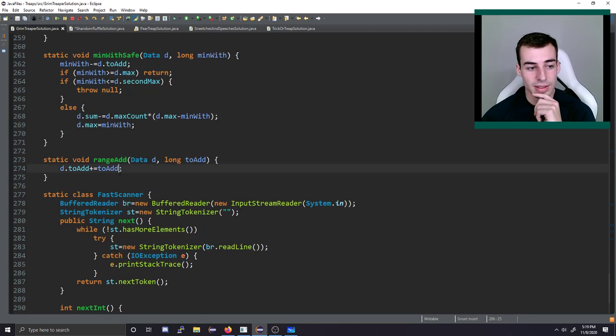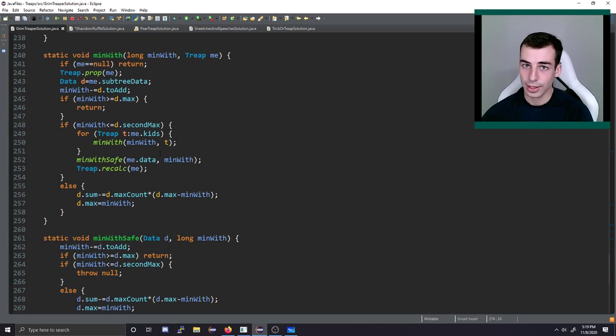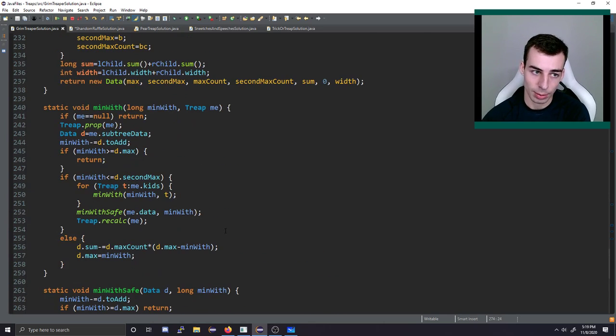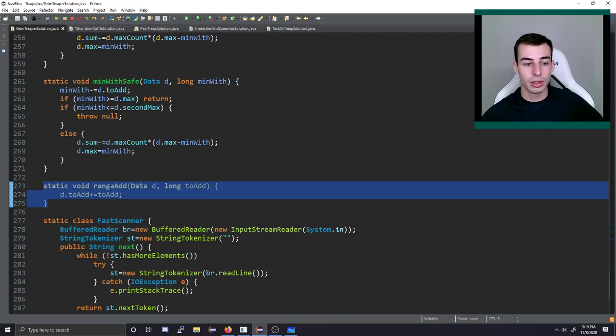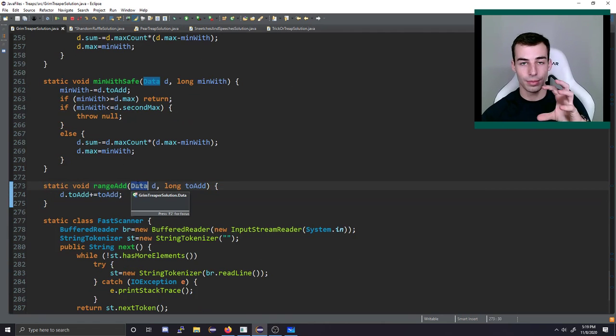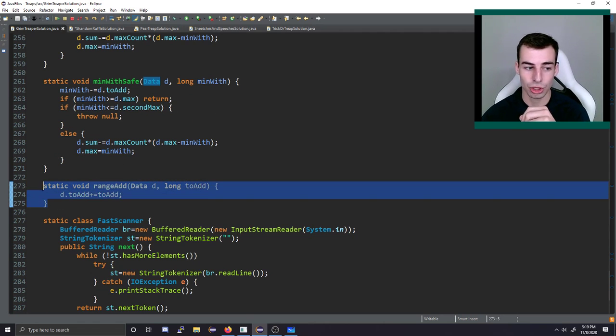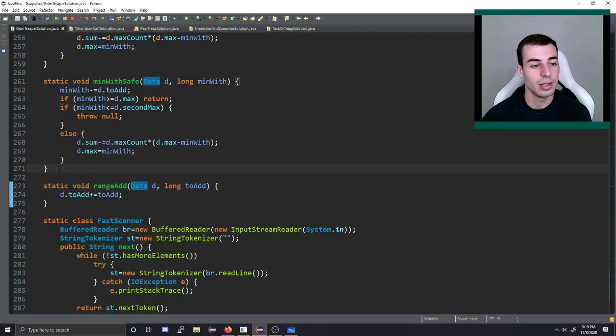I also have these different methods that do the actual queries. So my main method just calls each of these, and this is what I'm looking for. So we'll talk about these first. Range add is the easiest one. If we have some object that we're trying to add to, we just add to that data.